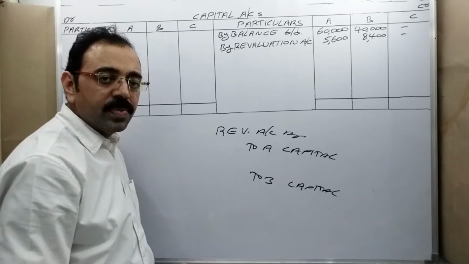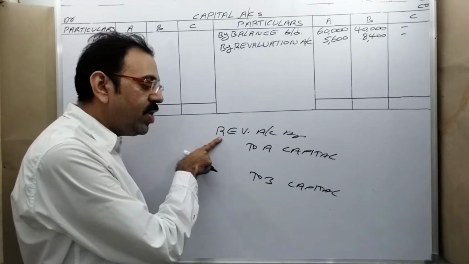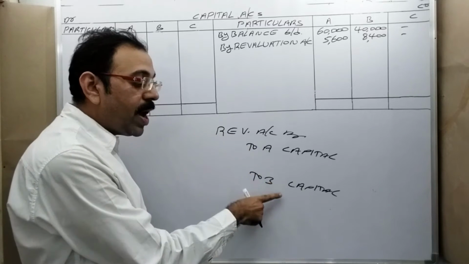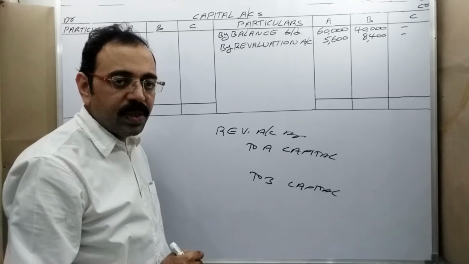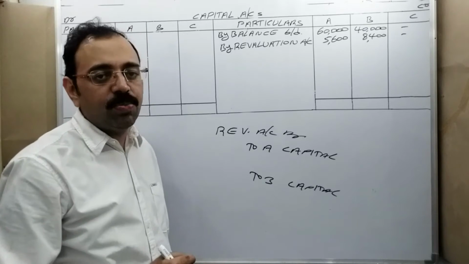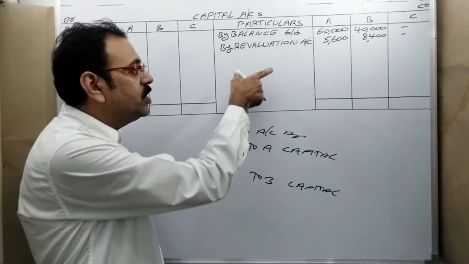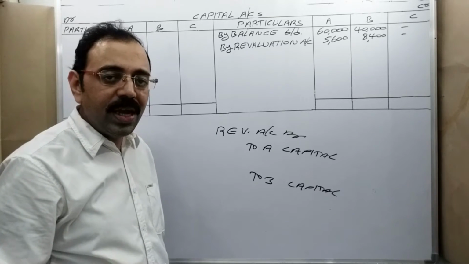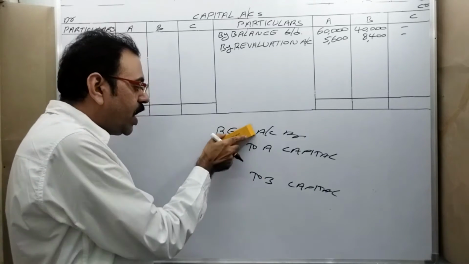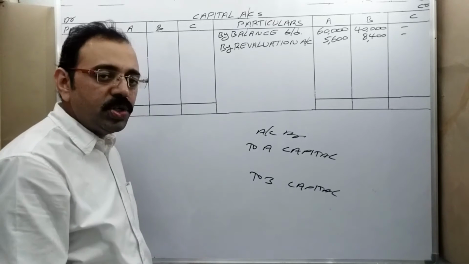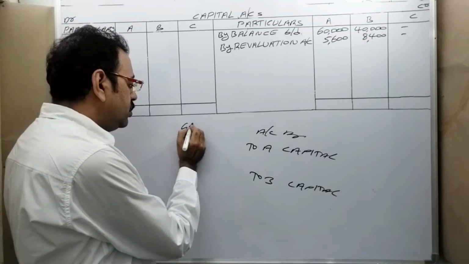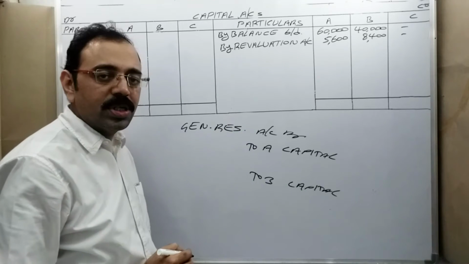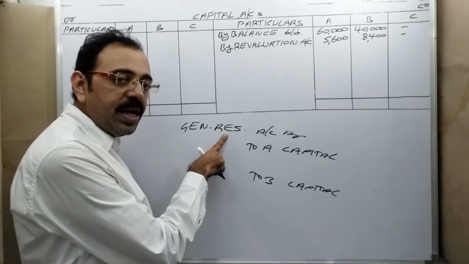Okay? If you want to transfer revaluation profit, revaluation account debit to old partners' capital accounts. Now, not the revaluation profit, we want to transfer the general reserve account amount. Then, in the place of revaluation account, what should we write now? General reserve account.